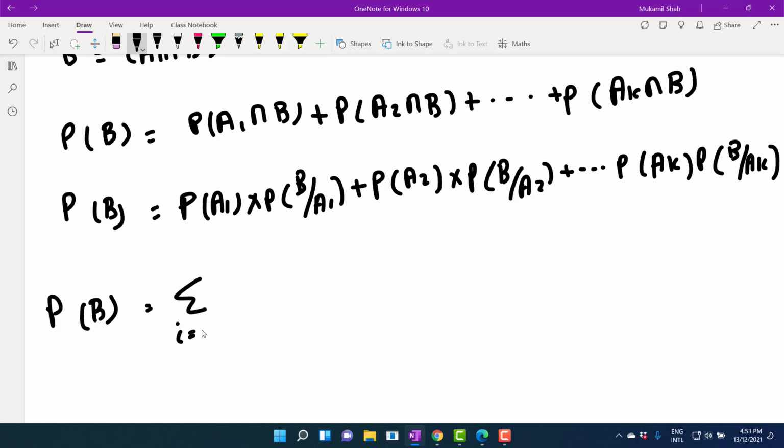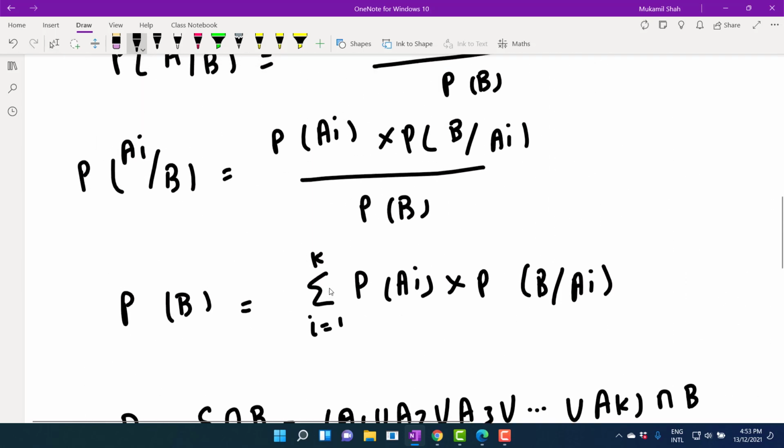These are actually probability of Ai, where i takes the value from 1 to k, into probability of B given A1, B given A2, up to B given Ak. So we can write this in the form of probability of Ai into probability of B given Ai. So probability of B is equal to this thing.